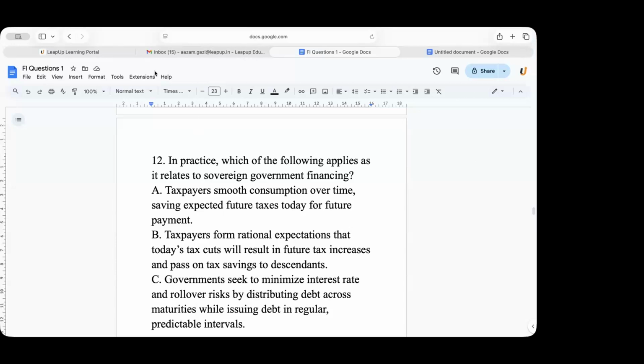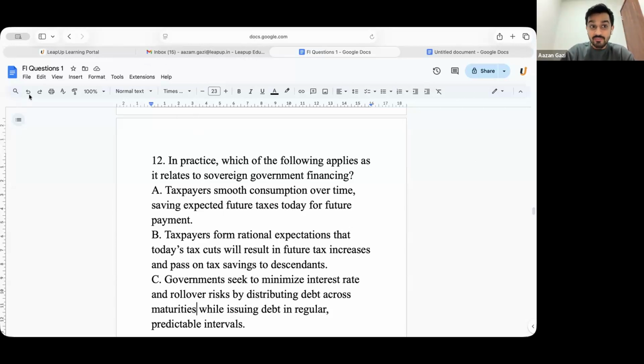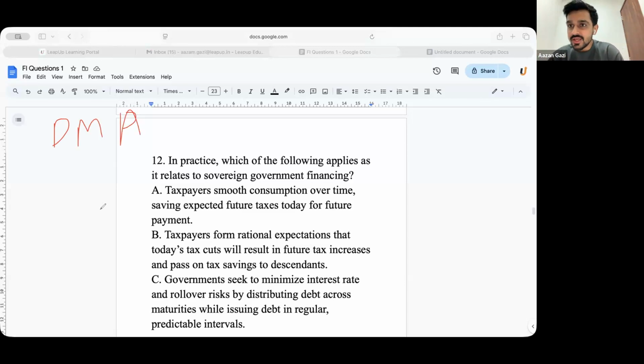Yes, sir. So first and foremost, how do you memorize this whole thing? First there is this term, debt management policy, DMP. What is debt management policy? It is basically: should I issue short-term debt? Should I issue long-term debt? If I issue short term, I will have rollover risk. If I issue longer term, I will have a higher cost. Understood the question, guys? That is what debt management policy states.